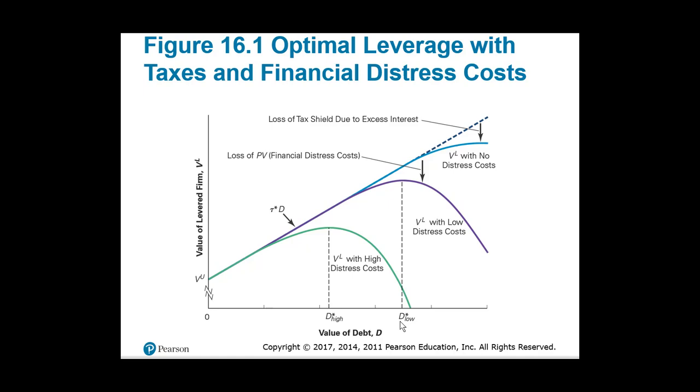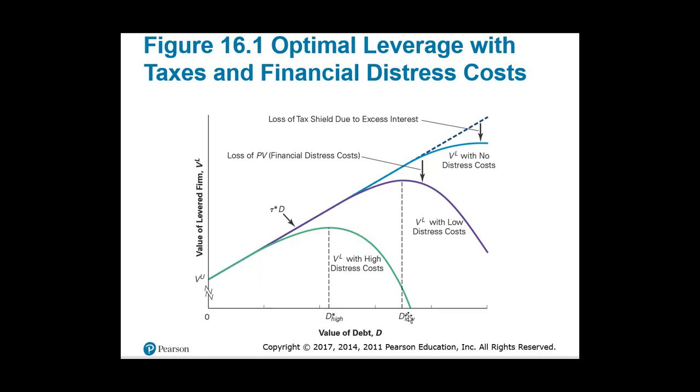graph we've been working with, we know here's V sub U, and we know that with just the tax yield and no financial distress, we have this straight line that just says you should maximize debt. But now what we're saying is, dependent on the kind of industry that you might be in, the kind of company that you might be running, you're going to have a